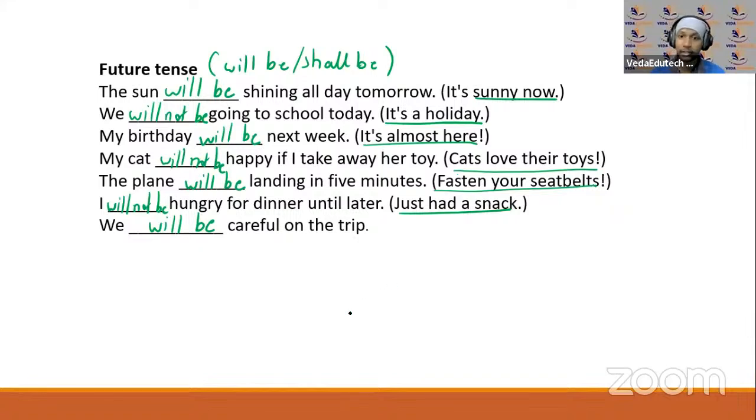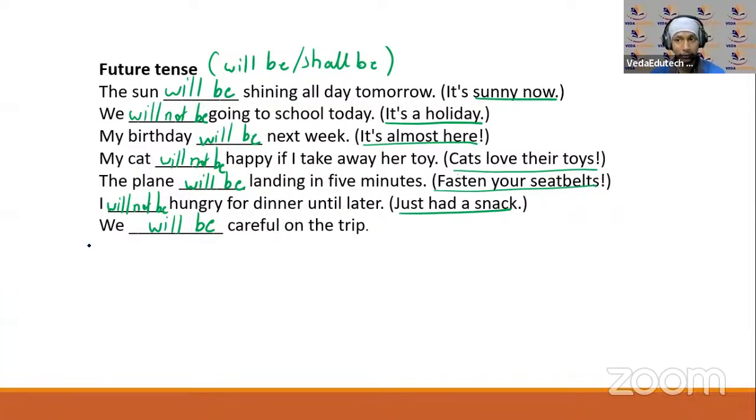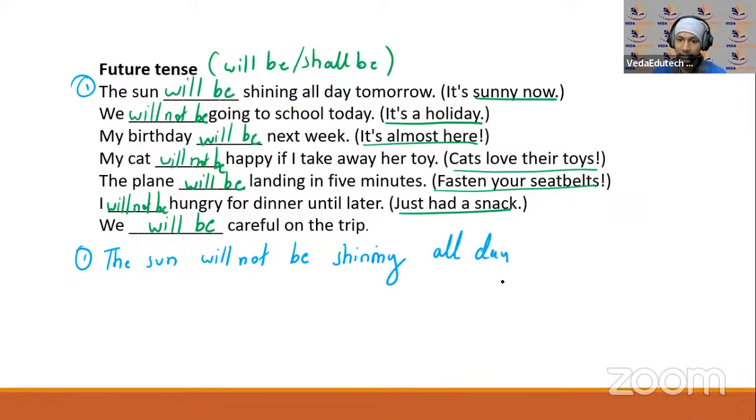Right, so there are sentences which are in positive, there are sentences which are in negative. Okay, so first one, this is in positive. So if I have to write that in negative, how will that be? कैसे होगा ये sentence पहला वाला का negative में लिखने के लिए? How will that be? Great. If you have said this, the sun will not be shining all day tomorrow.